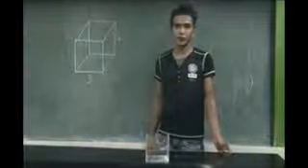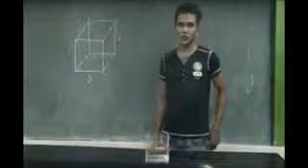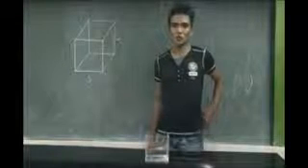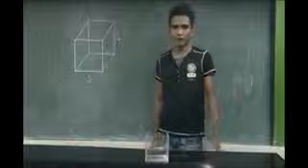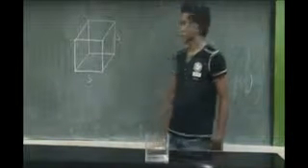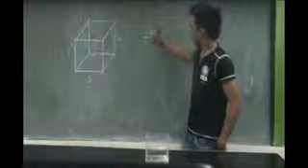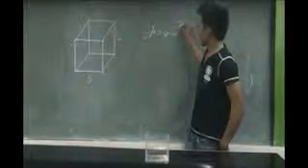The surface area of a cube is the combined area of all its faces. So a cube, which has 6 faces, front and back, top and bottom, and left and right, has a surface area equal to 6S squared.